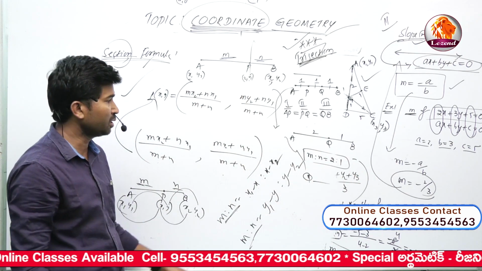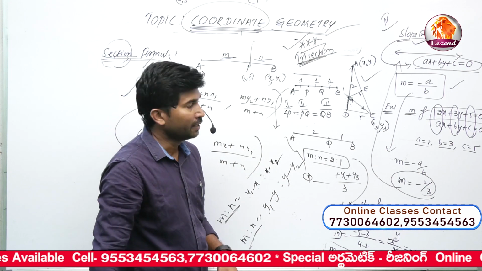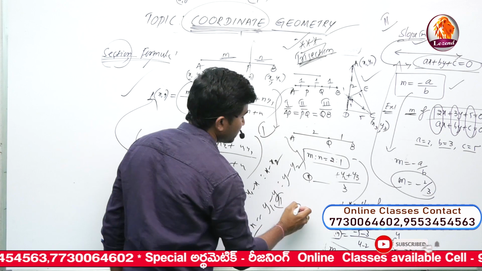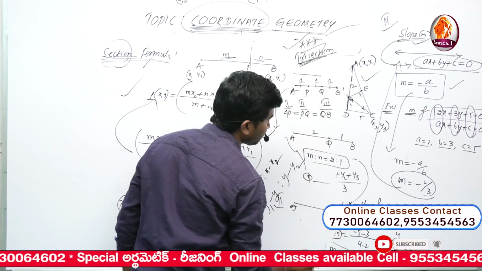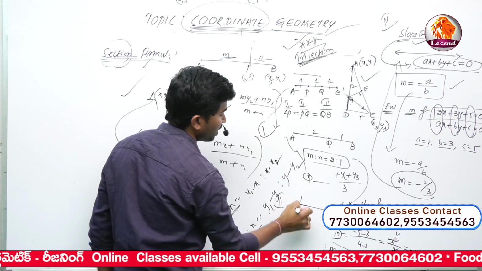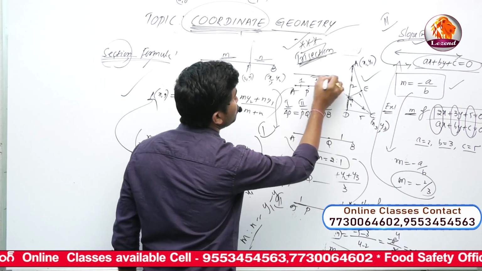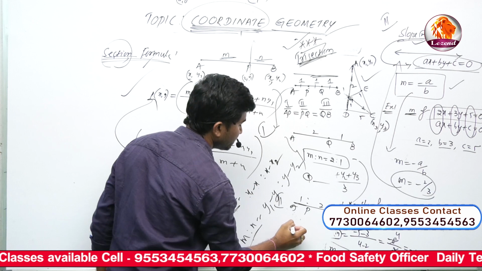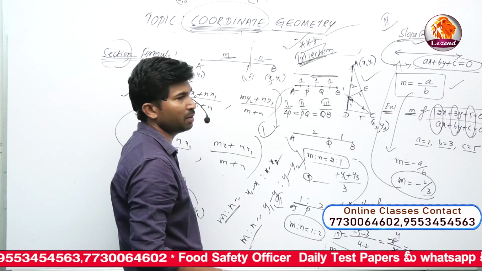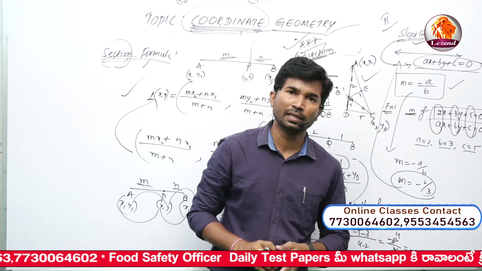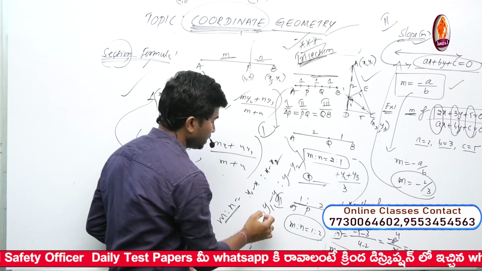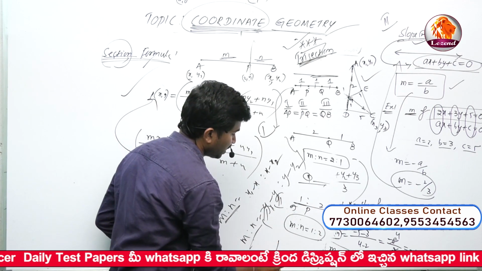The same way, second case. Same line segment AB, take the one more point P. Now length of AP is 1 part. From P to Q how much is it? It is 2 parts. So now in this case the ratio m is to n is equal to 1:2. This ratio will be changed. The remaining points A and B are the same as before. Using the first case, we get point Q. Using the second case, we get the coordinates of point P.